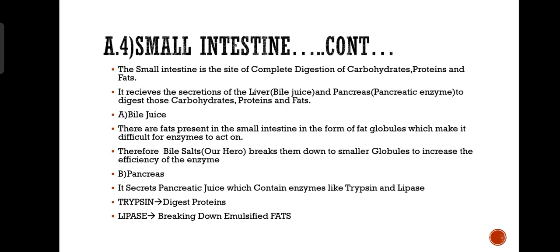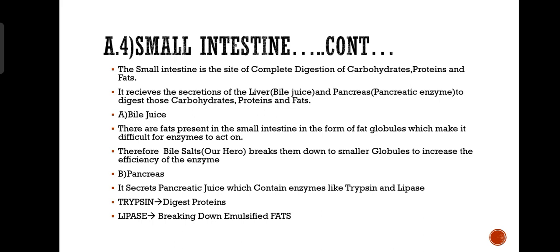Okay, liver secretes bile juice, and the pancreas secretes pancreatic enzyme or pancreatic juice to digest those carbohydrates, proteins and fats. We will see the function of the bile juice. There are fats present in the small intestine in the form of large fat globules, which make it difficult for the enzyme to act on. Therefore, bile salt is a hero here, who breaks the fat globules and makes them into smaller globules to increase the efficiency of the enzyme, which will be secreted by the pancreas.